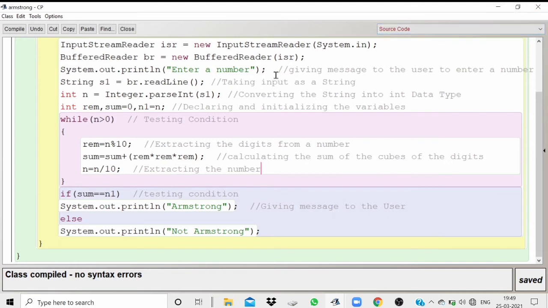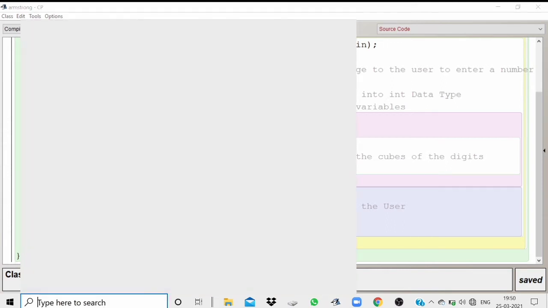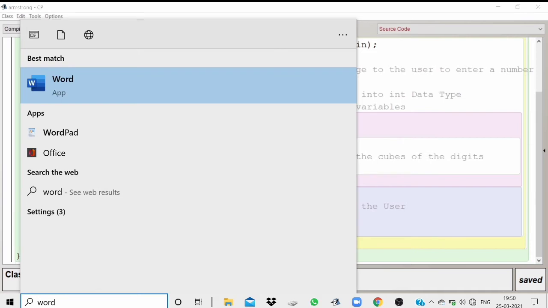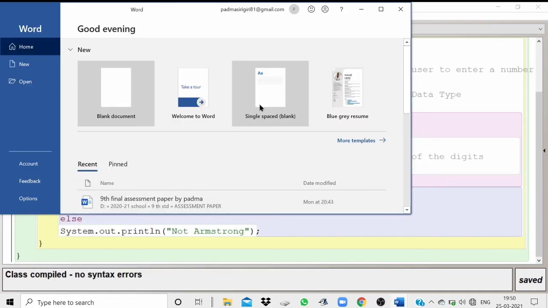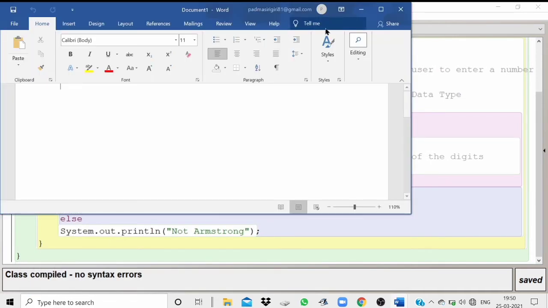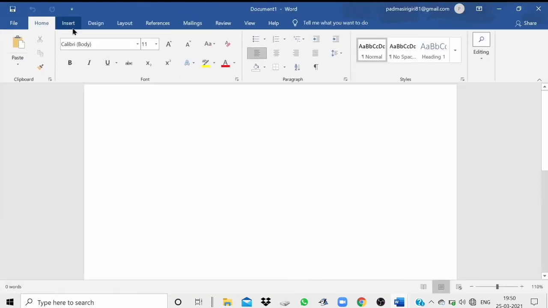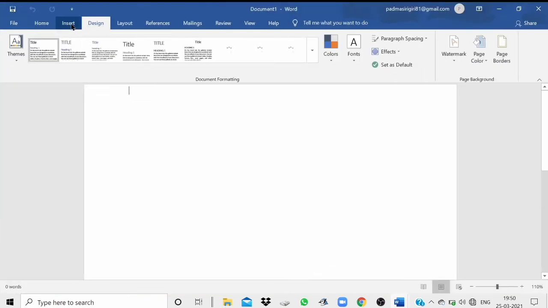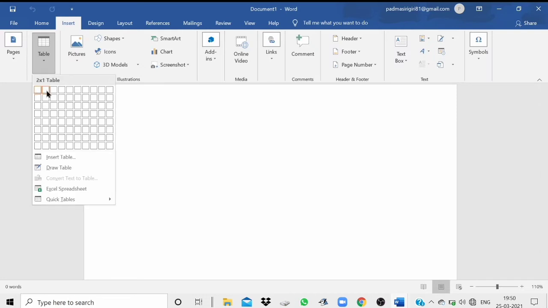Now that was the part on comments. Now we'll be discussing the variable description box. So we'll be making a table for it. We'll be opening Word. Now we'll be designing a table for it. Insert table.